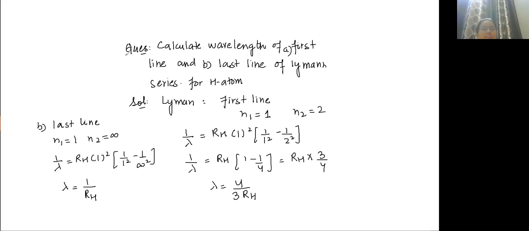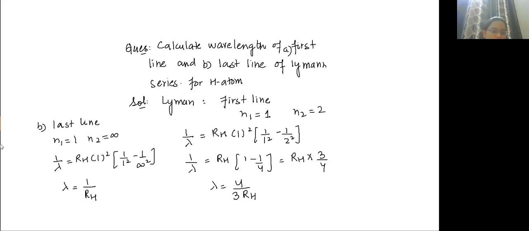What will be the first line of Balmer series? Correct. First line will be n1 equal to 2 and n2 equal to 3. That will be the first line. We'll continue with the hydrogen spectrum in the next class.